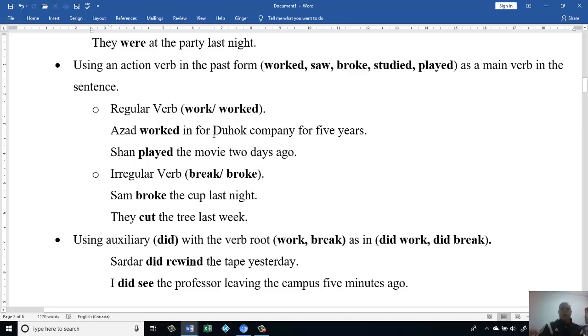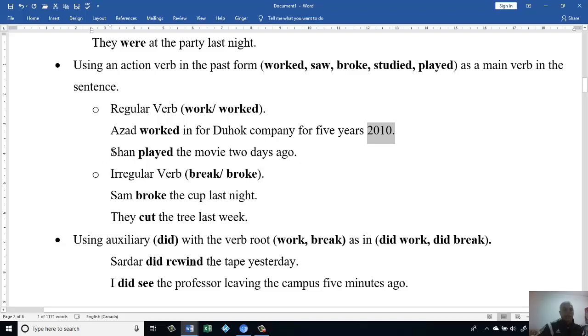Sometimes maybe we don't know if this has happened in the past. Sometimes you could say, for example, for 5 years, or maybe we give a year, for example, in 2010. Now we know if he started working in 2010, in that case he finished after 5 years. It means in 2015, then he is no longer working for the company.